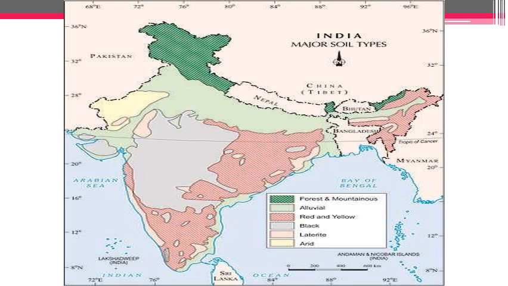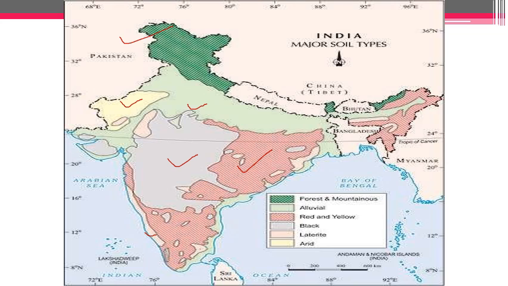We will look after each and every soil one by one. Okay, but just look into the map. Here you can see the mountain soil. This is the alluvial one. This is the arid. This is the black soil. This is your red and yellow soil, and here you will see the minor patches.